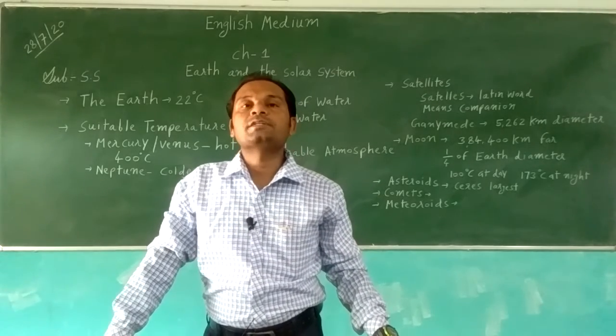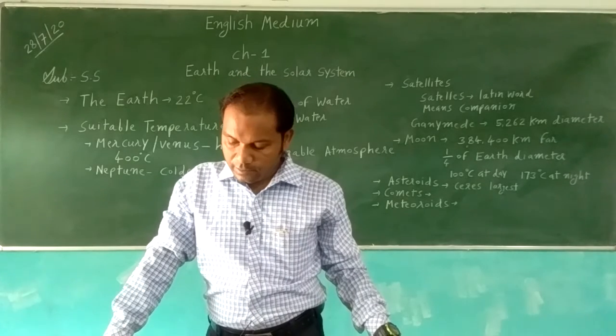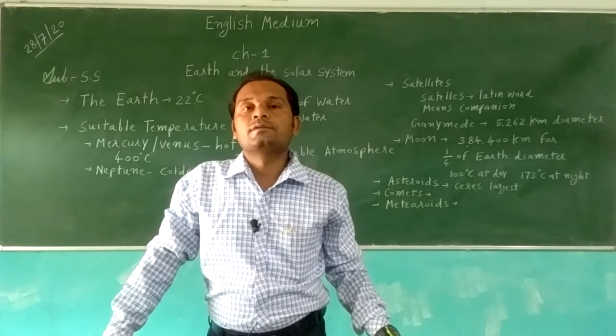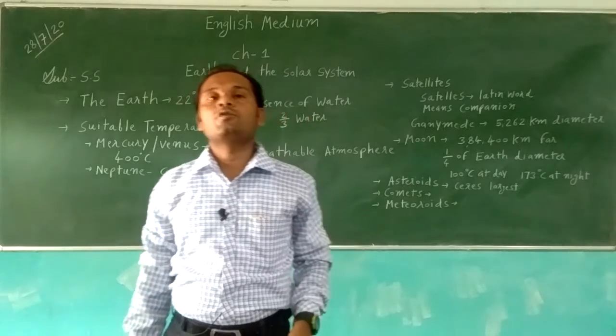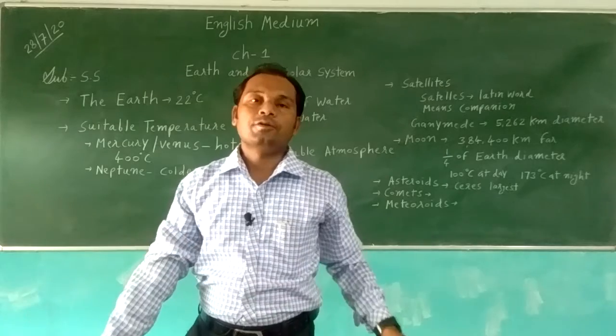Meteoroids. Meteoroids are solid debris pieces of asteroids. Whenever asteroids and comets break up, the solid pieces left are called meteoroids.